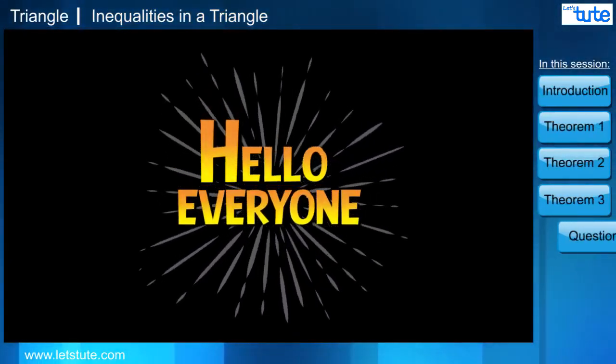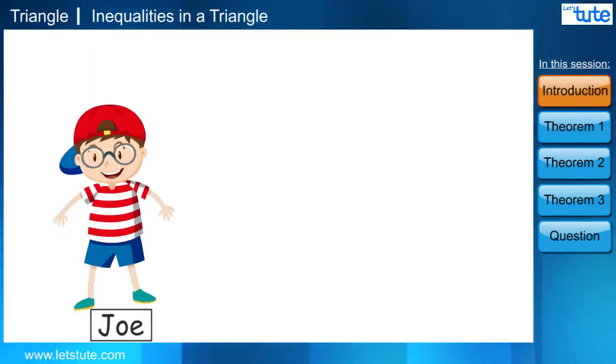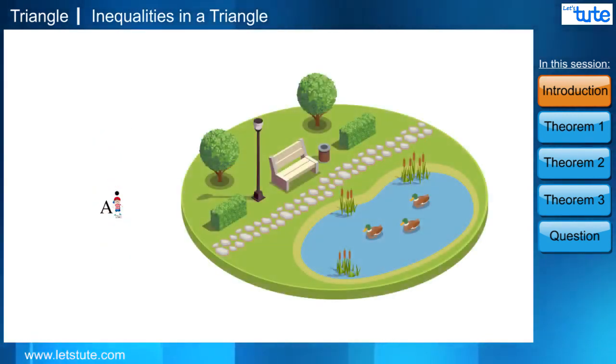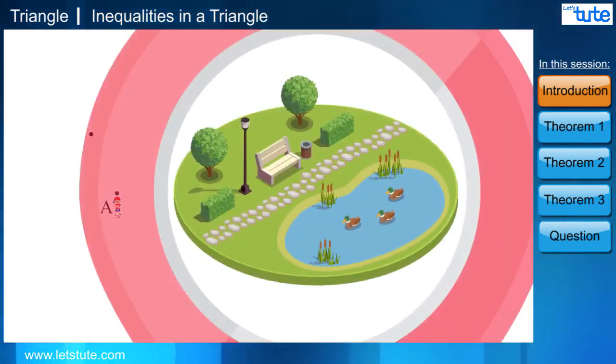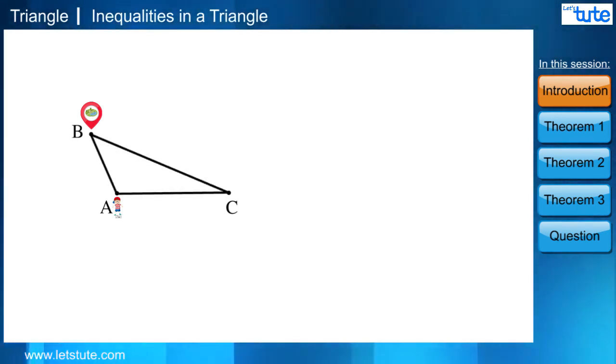Hello everyone. Let's look at one scenario. Joe, who is standing at point A, wants to go to a park which is situated here at this point. Let's consider this point as B and this point as C. Now there are two ways to go.